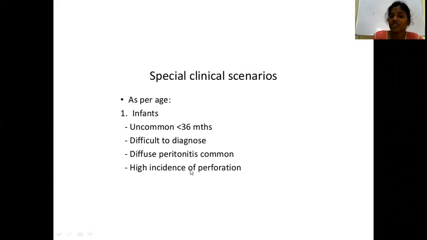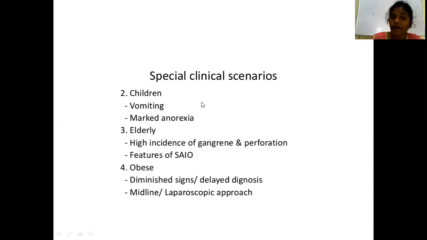Now, there are special scenarios according to the age and according to the position of the appendix. What are the special scenarios? As per age, in infants it is uncommon, as I already discussed before, and it is difficult to diagnose because they are not able to communicate. In such cases, there will be chances of perforation and diffuse peritonitis. In children, there will be marked anorexia. In elderly people, there will be gangrene, perforation and features of subacute intestinal obstruction. If the patient is obese, then there will be diminished signs and delayed diagnosis.